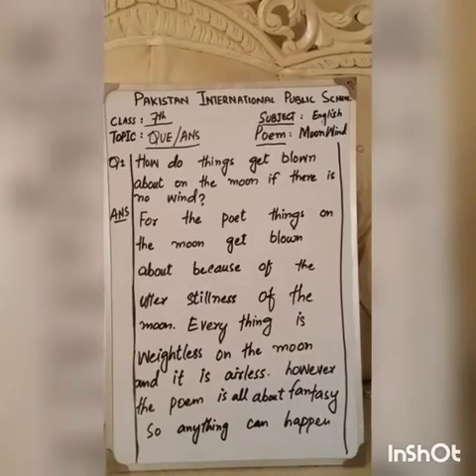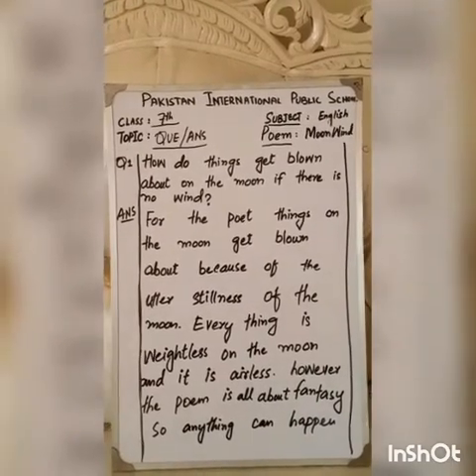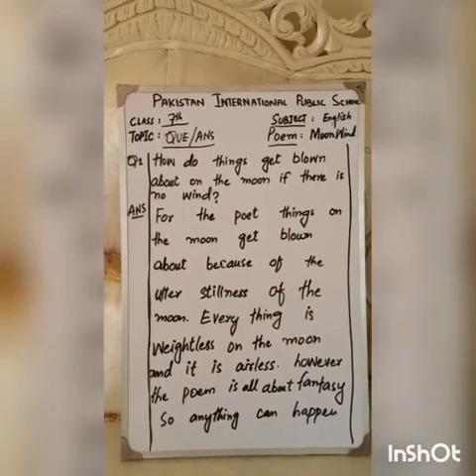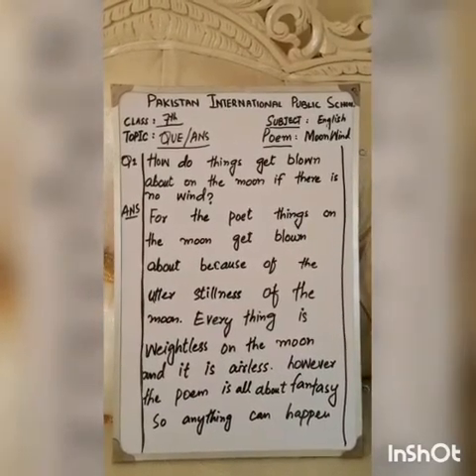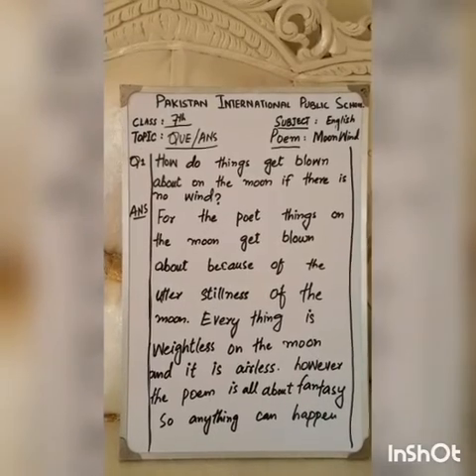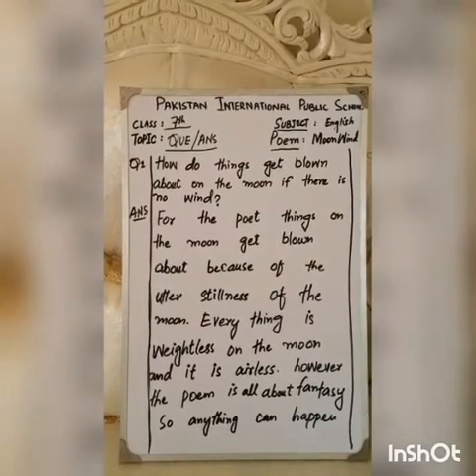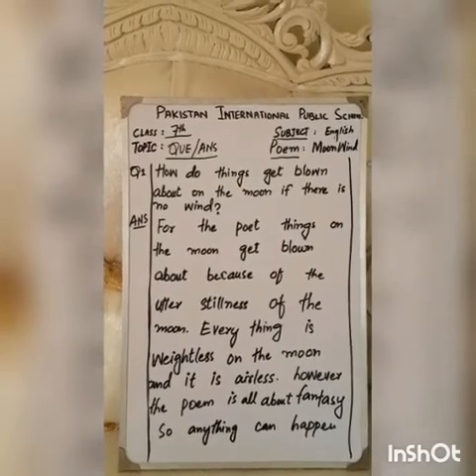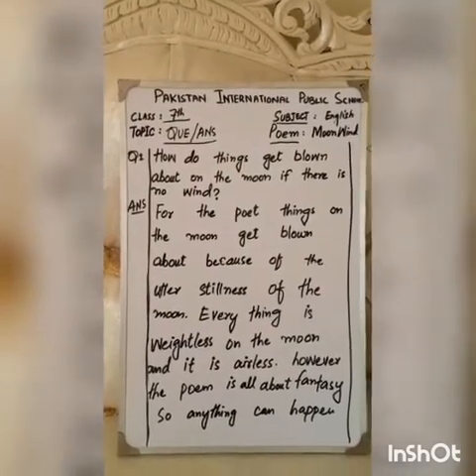So your answer is, for the poet, things on the moon get blown about because of the utter stillness of the moon. Utter means complete stillness of the moon. So everything is weightless on the moon and it is airless. However, the poem is all about fantasy, so anything can happen.